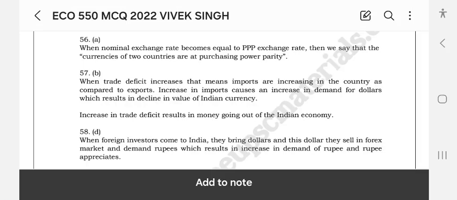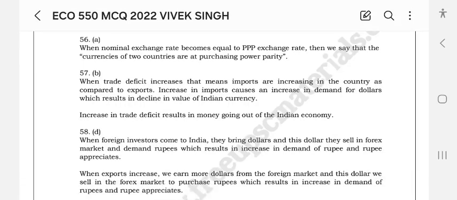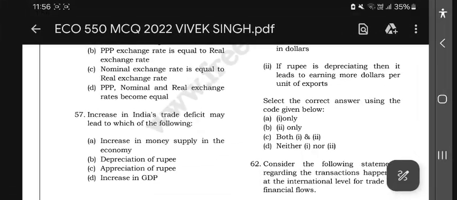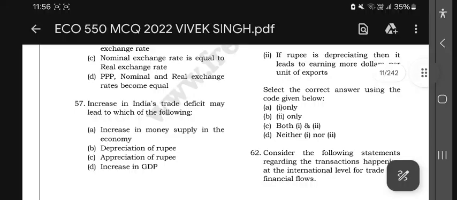Increase in trade deficit results in money going out of the Indian economy. Increase in imports causes an increase in demand for dollars, which results in decline in the value of Indian currency. So the answer to the question, increase in India's trade deficit may lead to which of the following, is option B: depreciation of rupees.